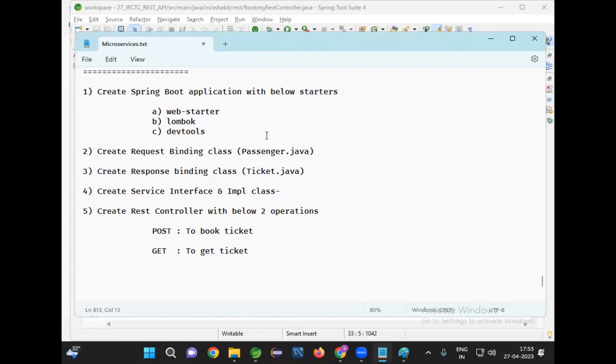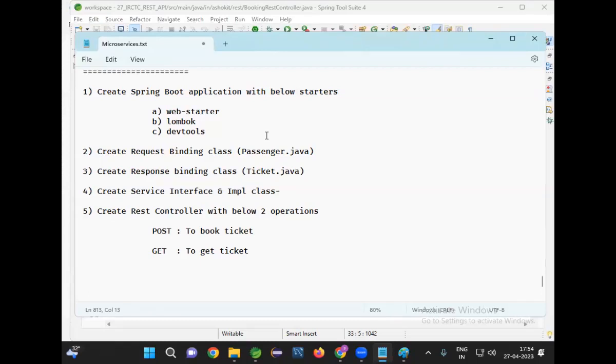So you need to realize that importance. In real time, 99% of Java projects will be developed by using Spring Boot, that too with REST API. Very rare legacy projects will use servlets, JSP, Thymeleaf and all. Recent projects are not going to use JSP or Thymeleaf. Completely it is a REST based application. So you need to become very strong in this REST API development.